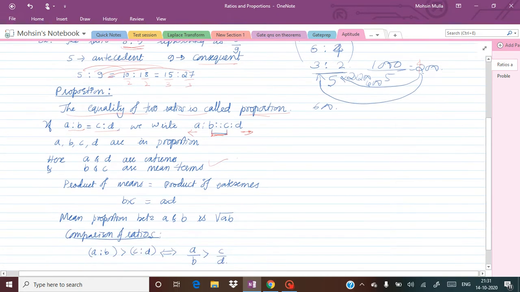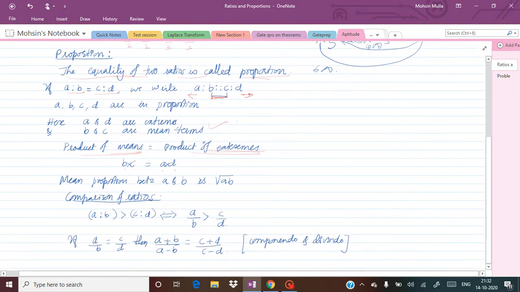Always remember that when a proportion is given with four terms, the product of means is always equal to the product of extremes. That is, b into c is always equal to a into d. Also, the mean proportion between a and b, when there are only two terms in a ratio, is always equal to the square root of a into b. This is called the mean proportion.